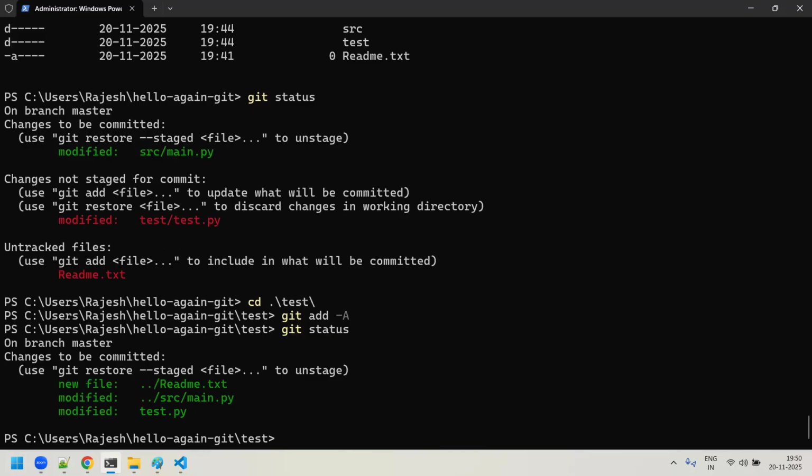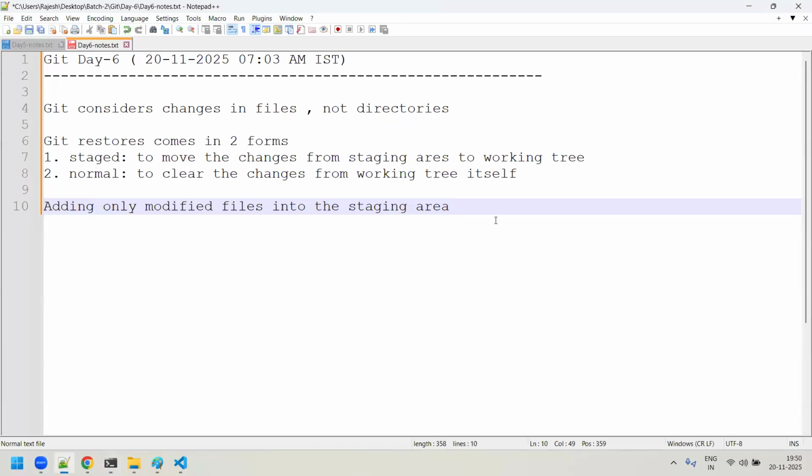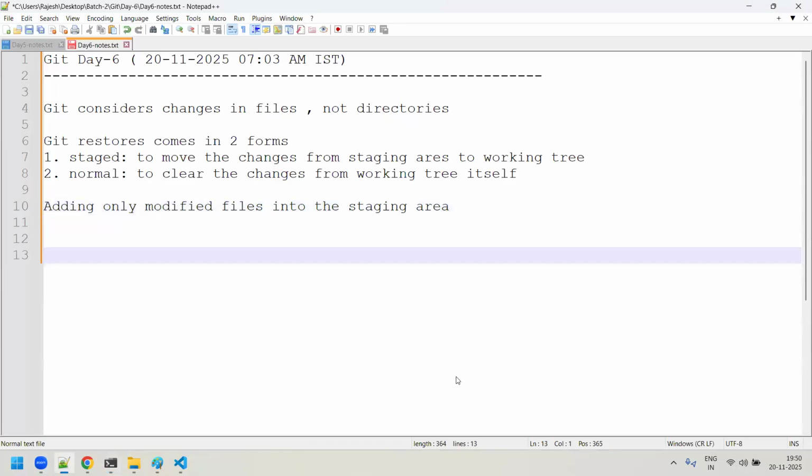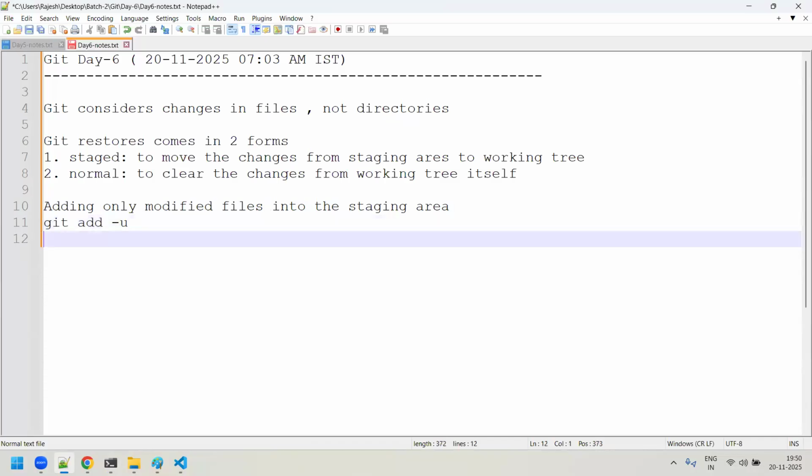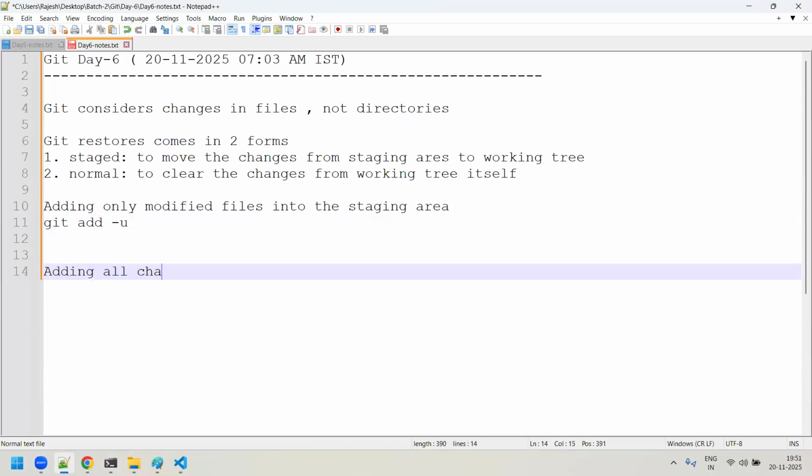Am I clear, sir? Right? So what is the command we did? Adding only modified files into the staging area. What is the command you do? Oh, sorry, I already wrote it right here. We use the command git add hyphen u, with the hyphen u option. Adding all changes to the staging area.